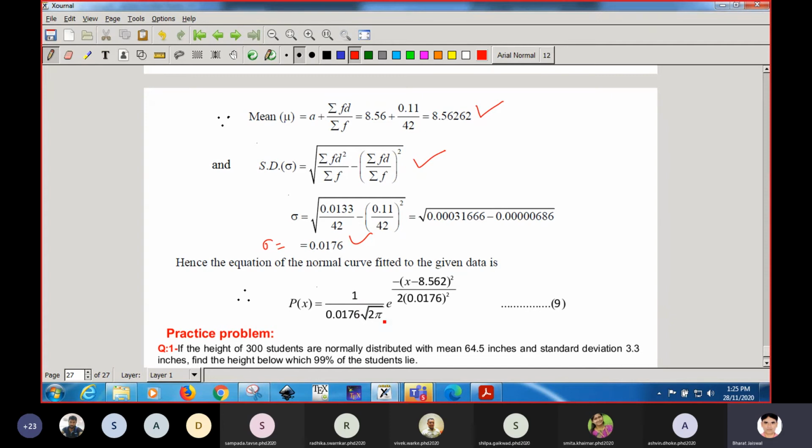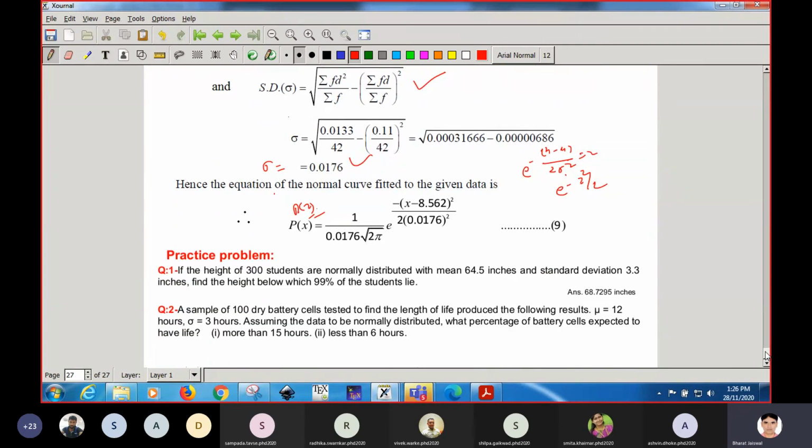Hence the normal distribution, as you know, is 1 upon sigma root 2 pi, e to the power minus (x minus mean) squared upon 2 sigma squared. If you put in all those values of mu and sigma, you will get the distribution corresponding to the variable x. When you replace this with z, you will get e to the power minus z squared by 2, and that becomes p of z. So that is not much difference. When we do numerical calculation, we take z values, because we have to apply the table, but for fitting there is no problem.